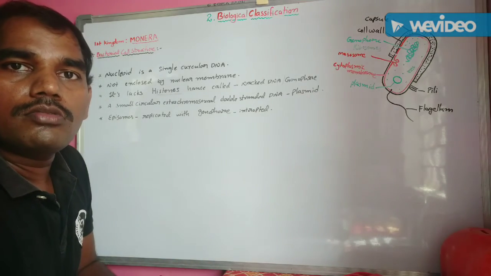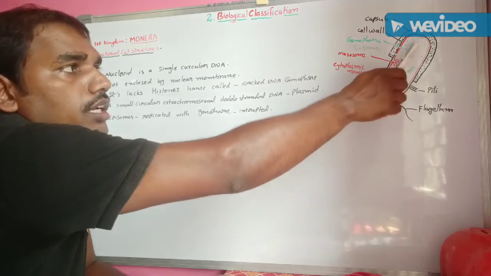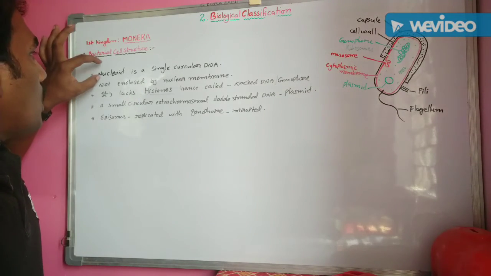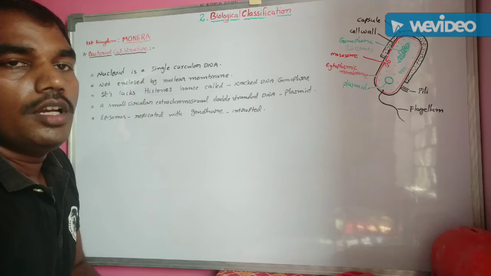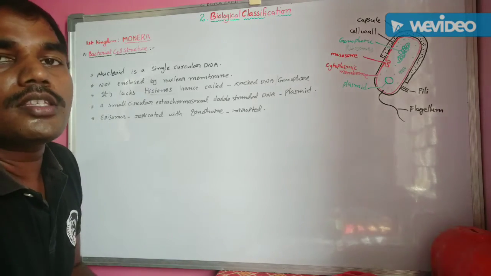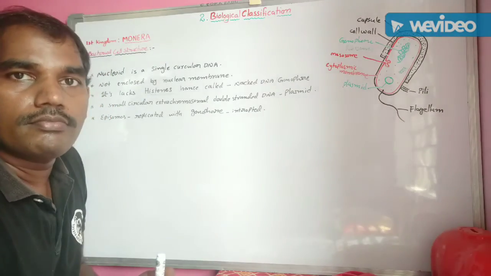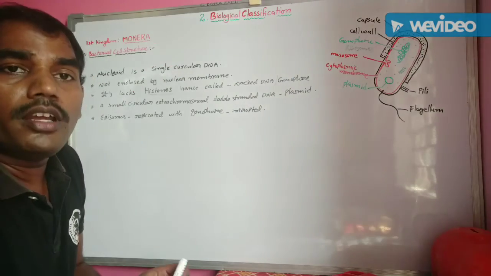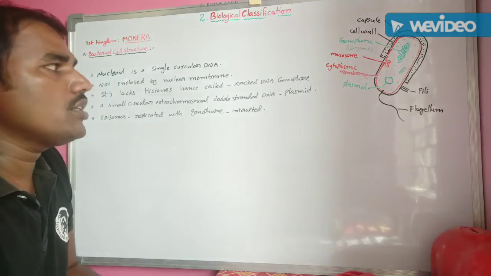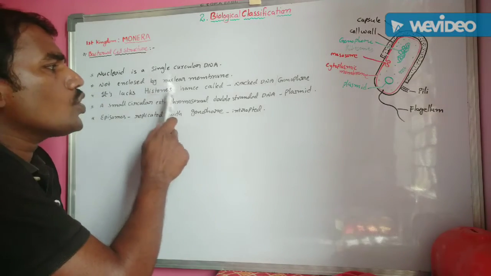The next one, nucleoid. It is also called genophore. This green colored portion is the genophore. It is also known as nucleoid. It is a single circular DNA. It is not enclosed with any nuclear membrane. Next one, it is made up of nucleic acid and also proteins. So these are nucleoproteins. Next one, it is like histone proteins.